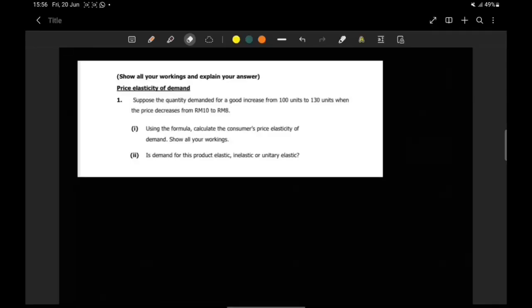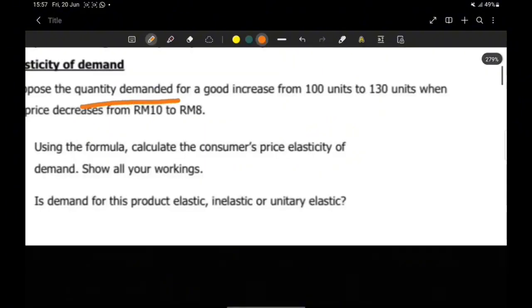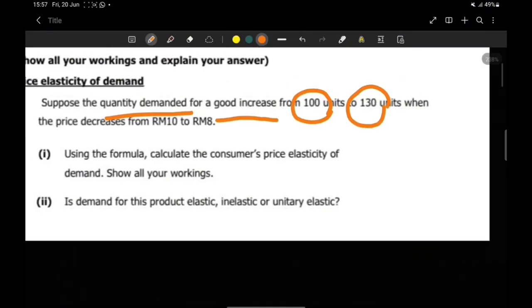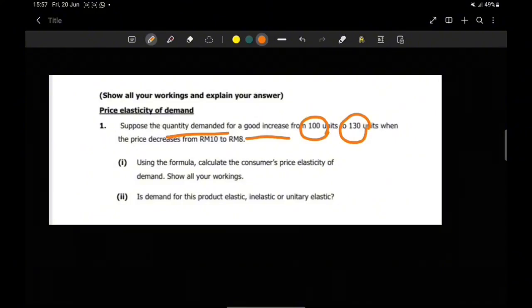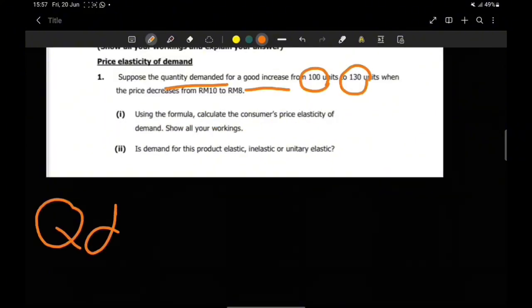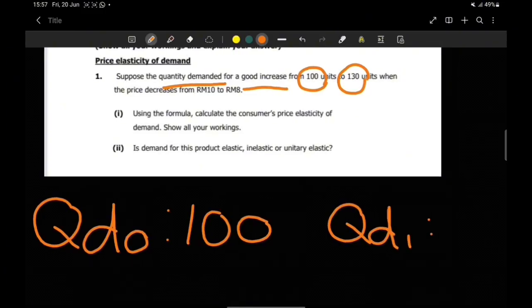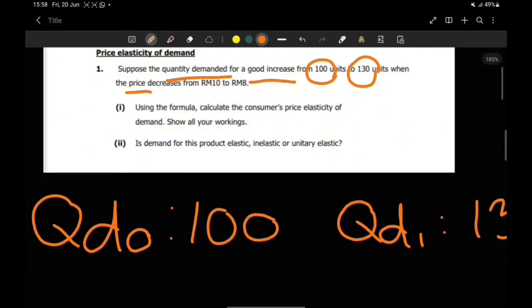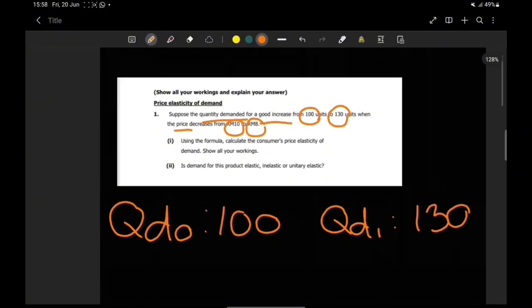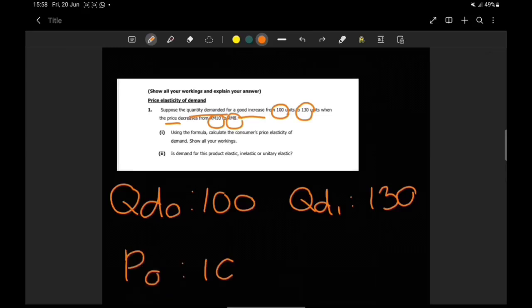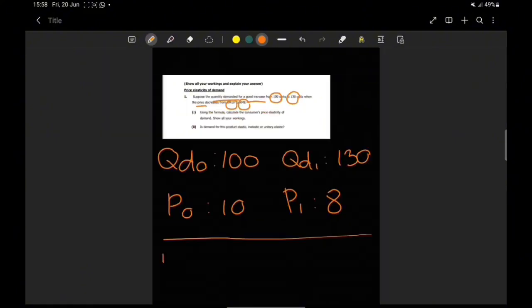So question number 1, the first thing that we need to do is search for quantity demanded and prices. Quantity demanded for a good increases from 100 units to 113 units. So 100 units is the initial quantity demanded, which we write as QD0, and QD1 for the new quantity demanded. The price decreased from 10 ringgit to 8 ringgit. So the first price is 10 ringgit, and the second, new price is 8 ringgit.